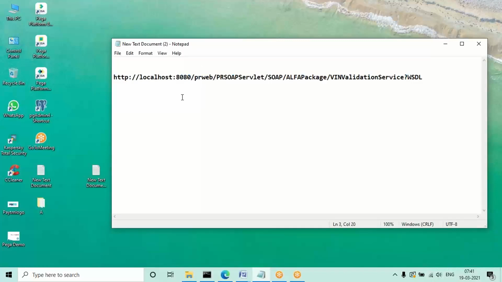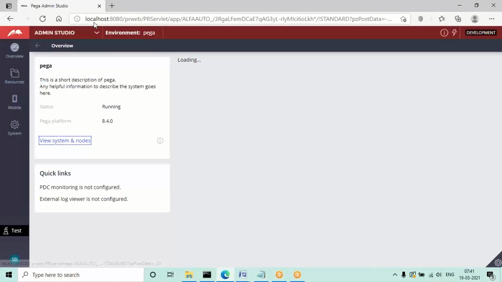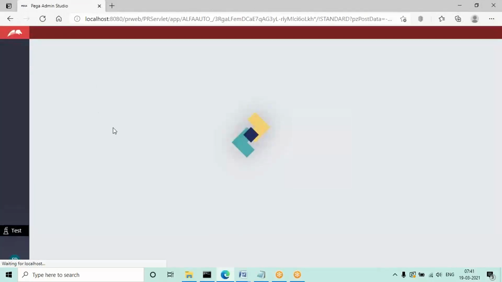See, if I want to consume services, we'll be using a widget, and for consuming you always use a widget only. There is no manual process available, so we compulsorily need to configure the widget setup. So let's see the next step: how to consume the service. For that purpose, as I told you, in the package rule you can copy the service URL which you generated. Suppose you already closed the widget, then open the package rule again from the records explorer, and from there you can copy the URL.